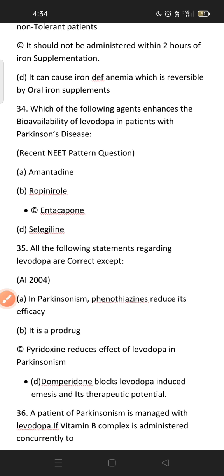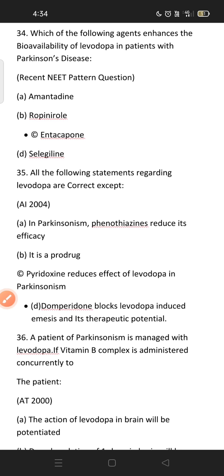Entacapone enhances the bioavailability of levodopa in Parkinson disease. All of the following statements regarding levodopa are correct except in Parkinson, phenothiazine reduces its efficacy.